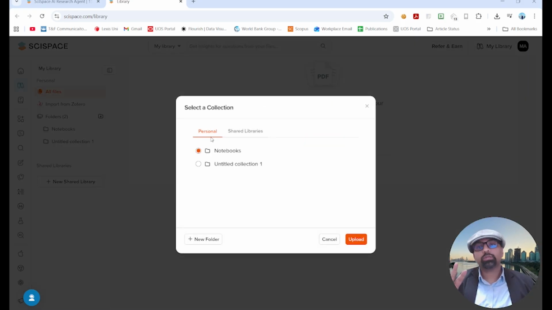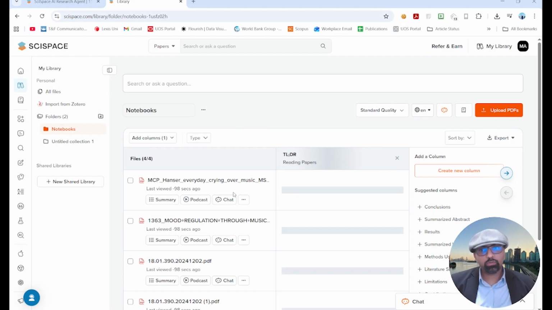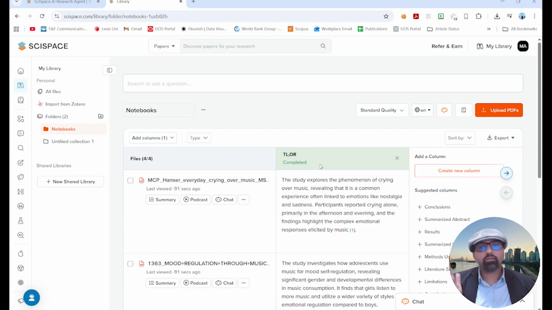Here there are two options, personal and shared libraries. In shared libraries, you can invite your collaborators as well. For now, I'm using my personal notebook, upload. So here are 4 papers, and the SciSpace agent will start working right away.